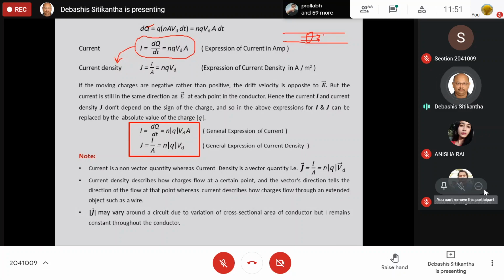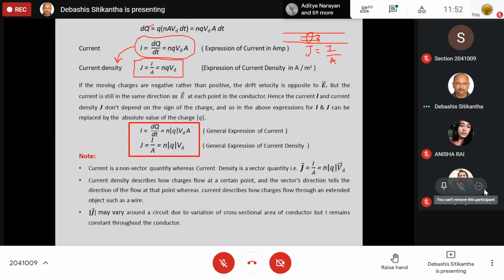So the current density has the symbol J, and J is equal to the total current that passes through a unit area A. Over here I can write I is equal to dq by dt is equal to nq vd A. Now A is present over here, so if I bring this A under I, I get J. So ultimately the expression boils down to J is equal to nq vd.